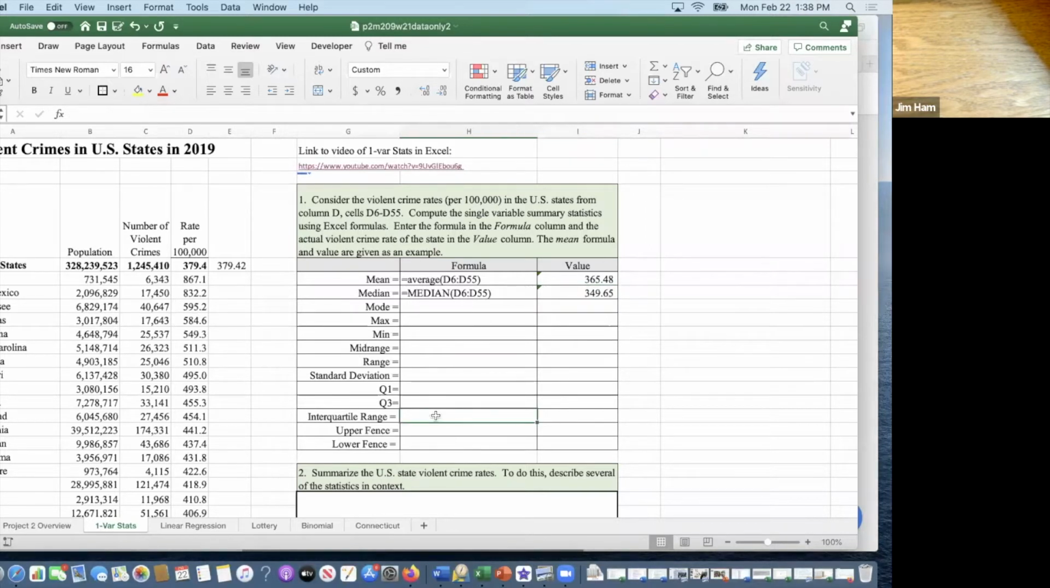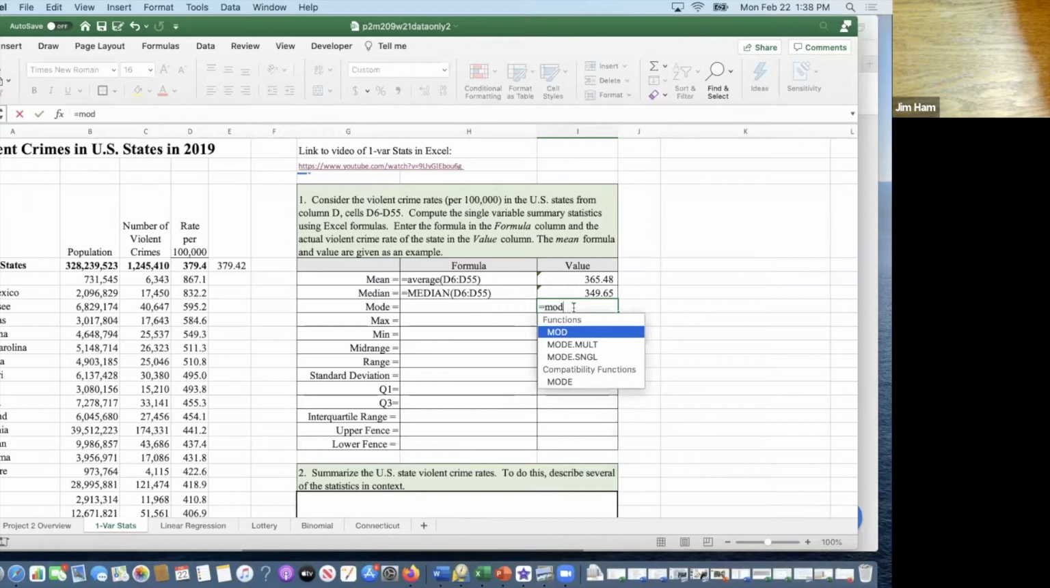For the interquartile range, equals, we know that that's just Q3 minus Q1. And then that would be the interquartile range. So you might want to do these first. Just type in equals. Boy, our calculator doesn't have a mode function. Does this one? Looks like it does.